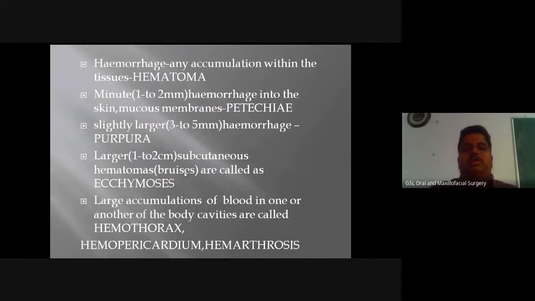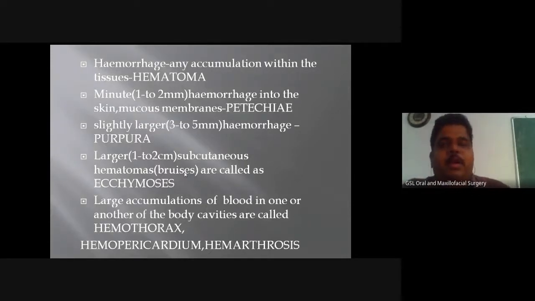When hemorrhage occurs because of accumulation within the tissue, for example, hemorrhage within your salivary gland, within your liver, or within your tissue space, then the terminology used is hematoma. Oma means tissue space. Hema means blood. So the tissue space is occupied by blood. Then you have to use the terminology hematoma.